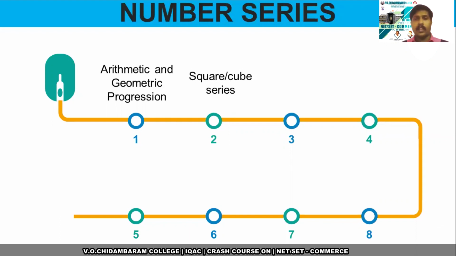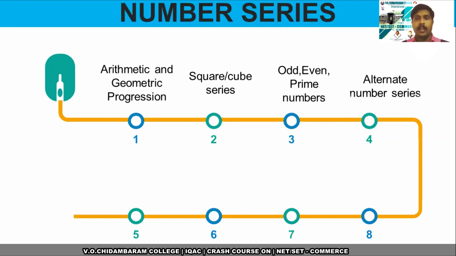Or the given sequence will be a special sequence like a square or cube sequence, or odd, even or prime numbers, or an alternate number series. Alternate number series means the odd-position terms combined will give you a particular type of sequence, and the collection of even terms will give you another type of sequence. So it's a mixture of two special sequences.